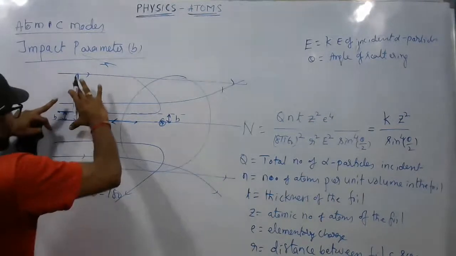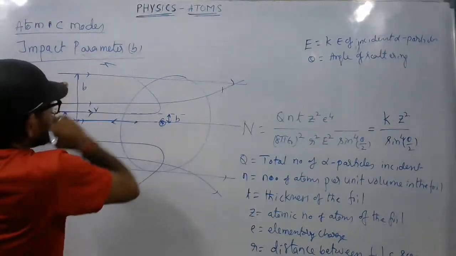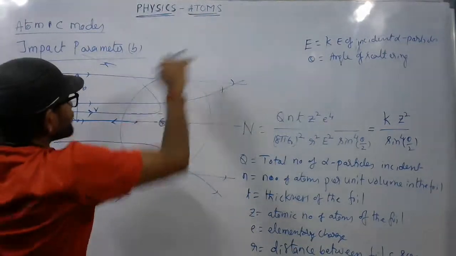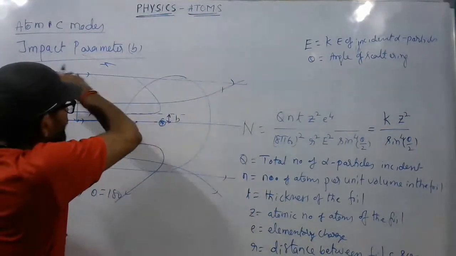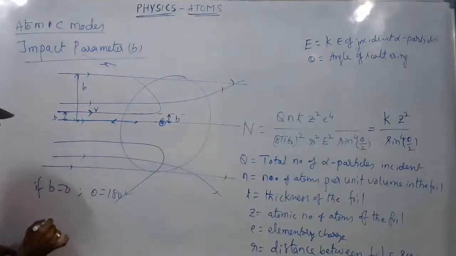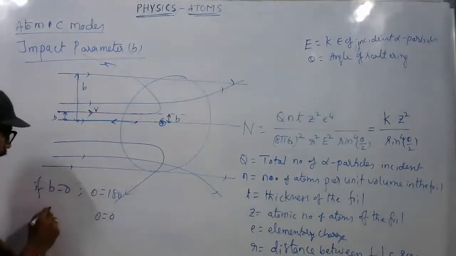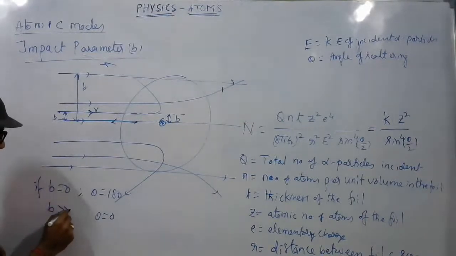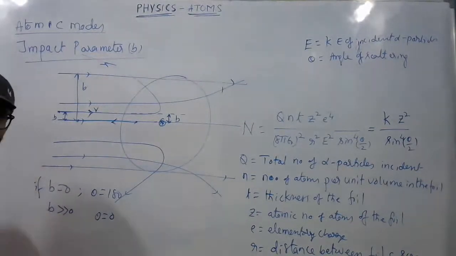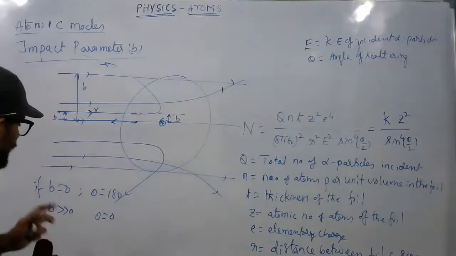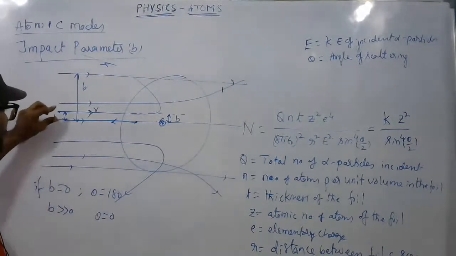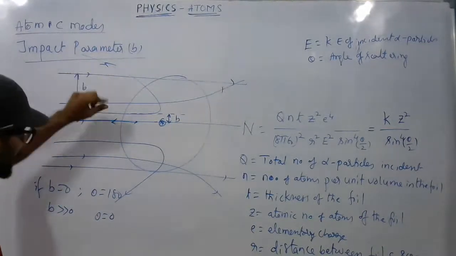And if it is somewhere far away from the line passing through the center, it passes undeviated. That means for a larger value of B, theta will be equal to 0. So these two are inversely proportional: as B increases, theta decreases.